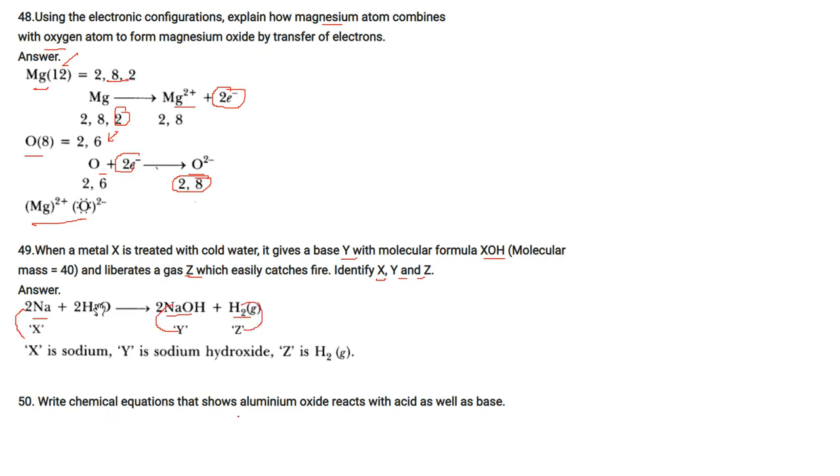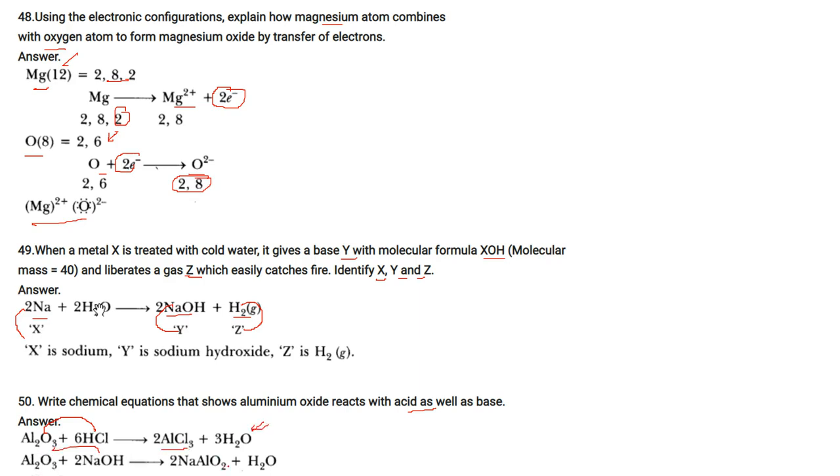Write the chemical equation which shows aluminum oxide reacting with acid as well as base. So Al2O3 combines with HCl to form AlCl3 and water. Al2O3 combines with sodium hydroxide to form NaAlO2 and water.